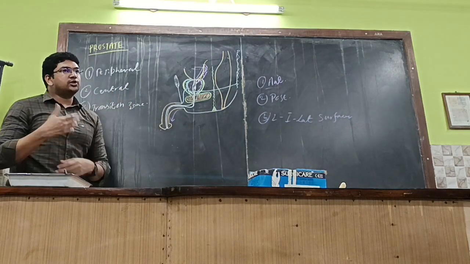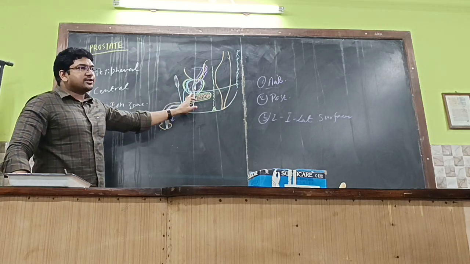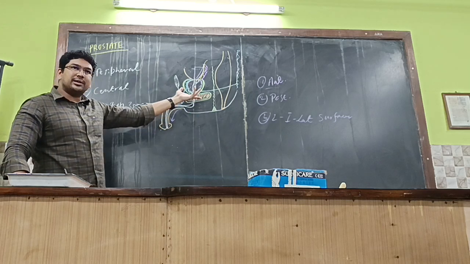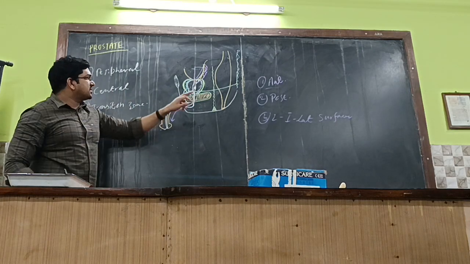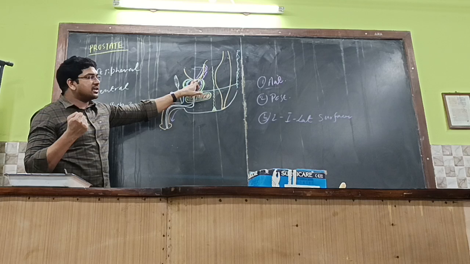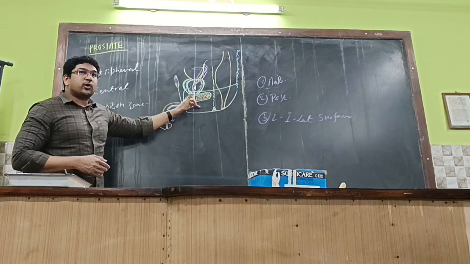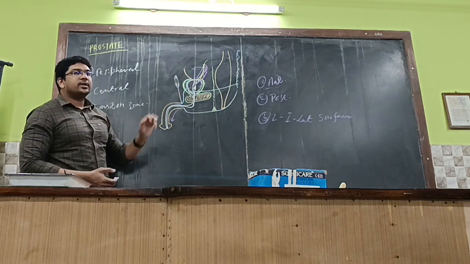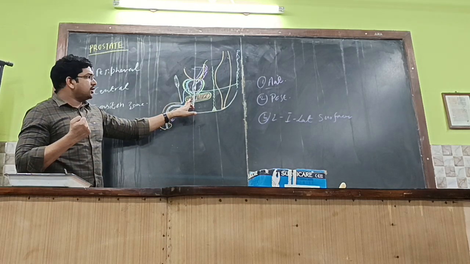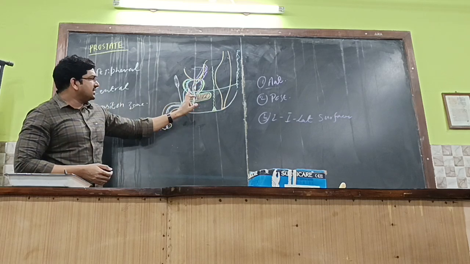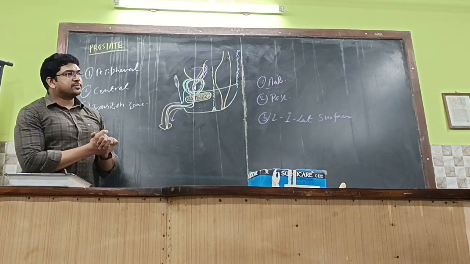And this is a voluntary sphincter, you can control it easily. Again, the two nervous systems will be activated based on your voluntary control. If you want to release, you can release the urethra. If you want to close it, you can close it. Okay, this is important. Which is involuntary? Towards the internal urethral orifice is the involuntary sphincter. Just below the prostate, away from the internal urethral orifice, is the external urethral sphincter. This is the voluntary part. Just above the prostate is the involuntary part and below the prostate is the voluntary part of the sphincter. Getting it?